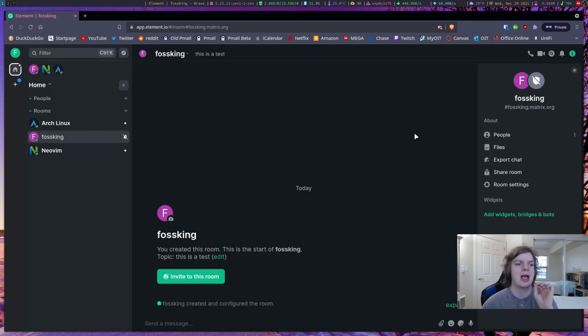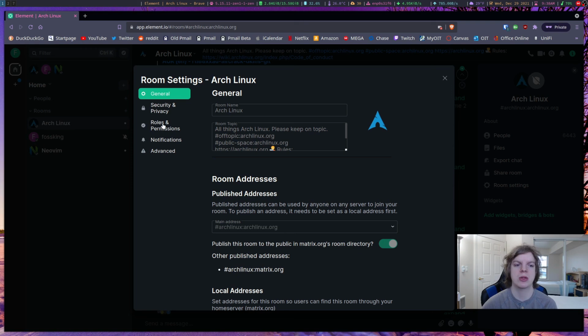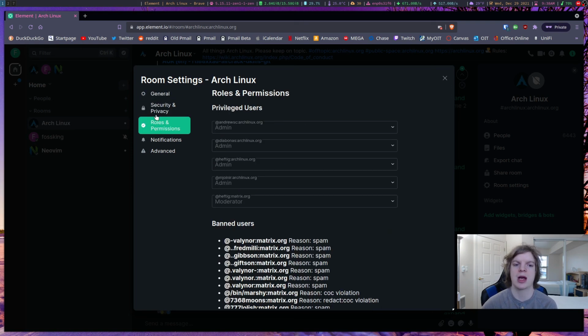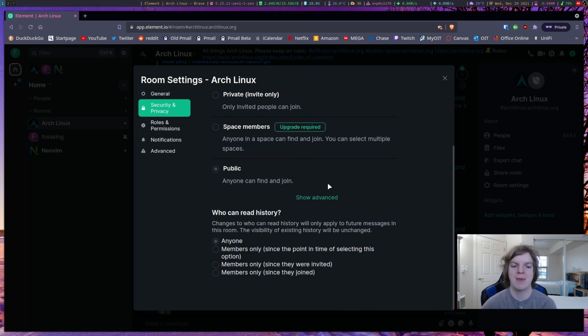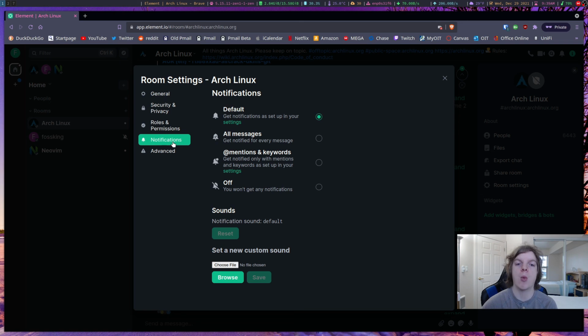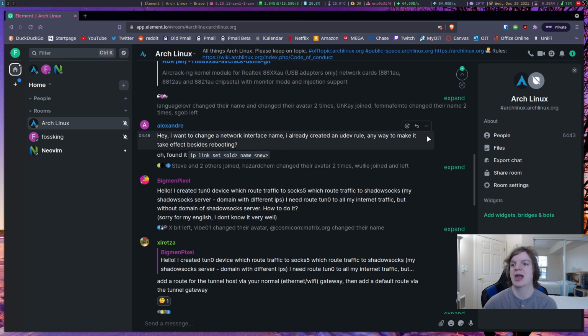Okay, and really quickly, I did want to go back to, let's say, the Arch Linux room, go into room settings, and there are only certain things you can change here, because obviously you are not a member of this, you're not a moderator, you're not an admin, you can only change certain things, but one of them is notifications. So you can have this set to default, you can have it set to off if you want, but then on for certain rooms, and so on and so forth, and it saves automatically, so you just select it, exit out, and now it remembers that setting.